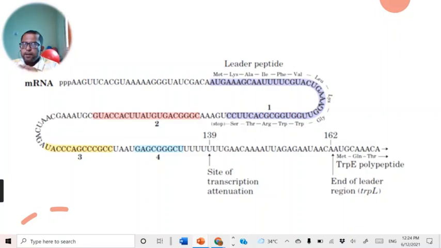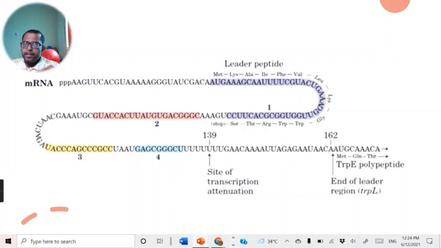When the amount of tryptophan is low, RNA polymerase binds to the promoter and initiates the transcription process. As it initiates transcription, it is followed by the ribosome, which starts the translation process simultaneously.